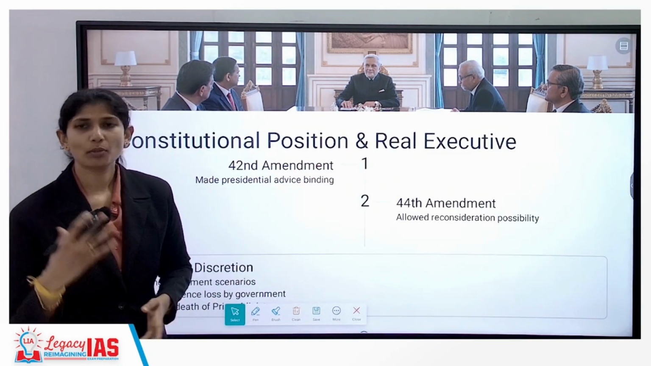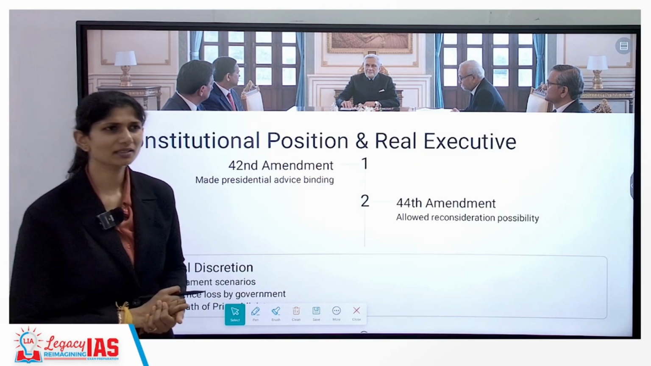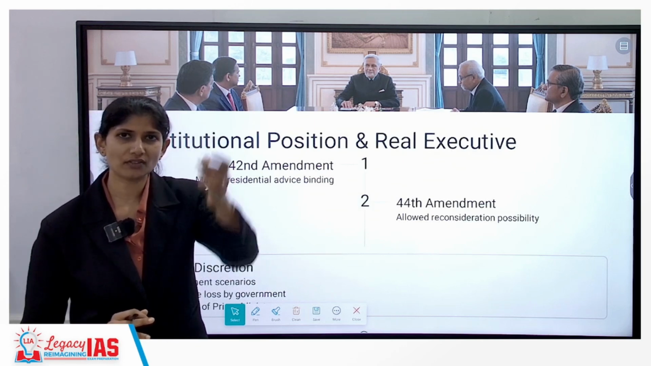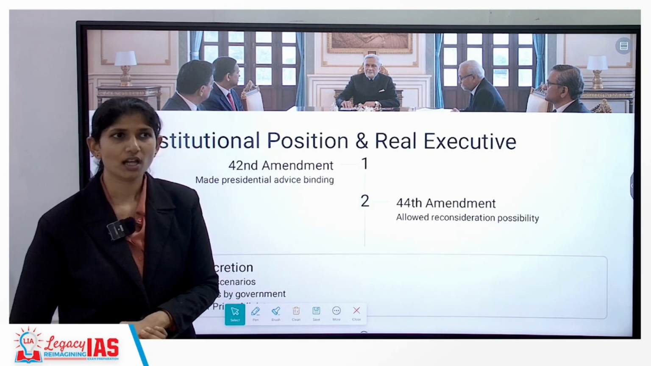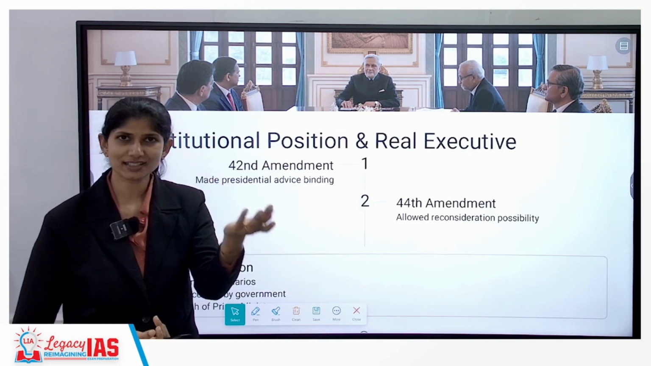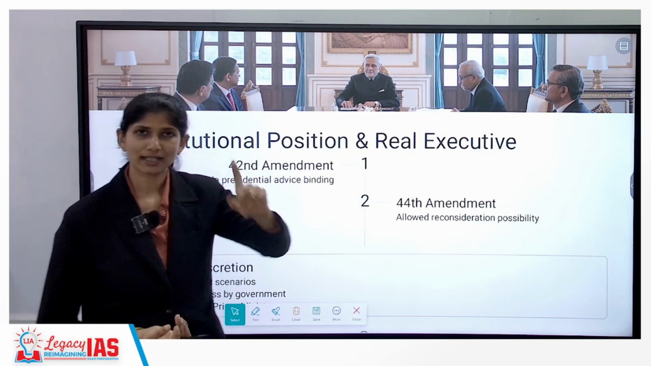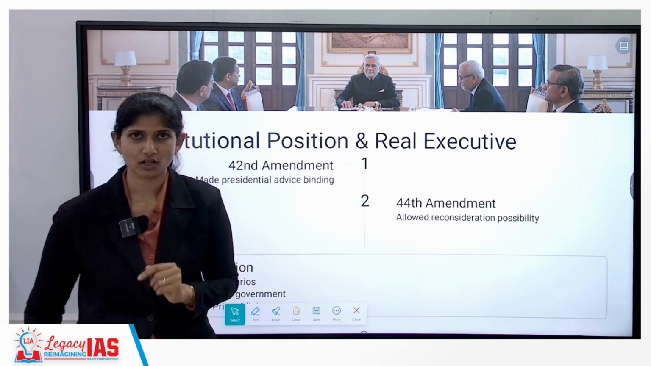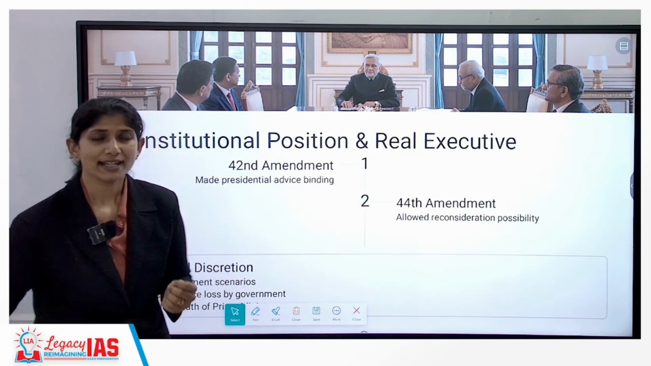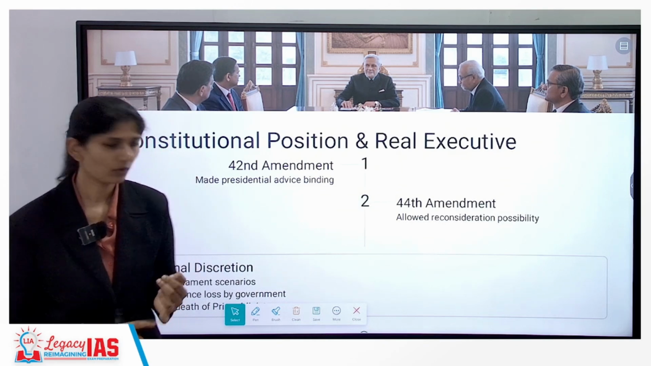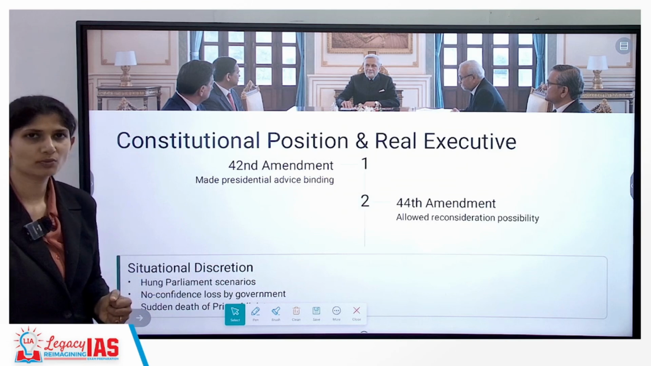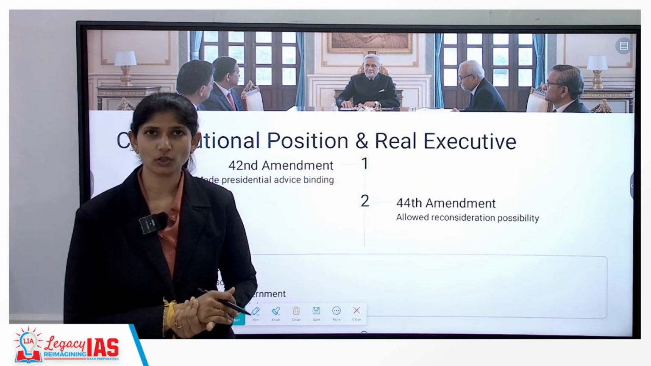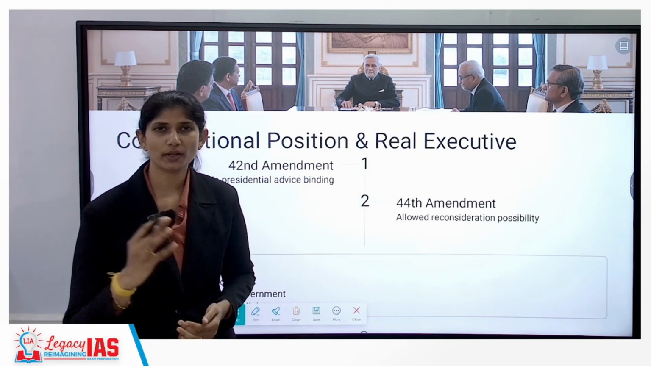Now, when we speak about discretionary powers, there is the president's office and the governor's office. Discretionary powers are greater in the governor's office than in the presidential office. The governor has both constitutional discretion as well as situational discretion, whereas the president has only situational discretion and not constitutional discretion. What are these situational discretions? In case of a hung parliament, or a no confidence motion has been passed, and also sudden death of the prime minister, in these kinds of scenarios the president can exercise situational discretion.